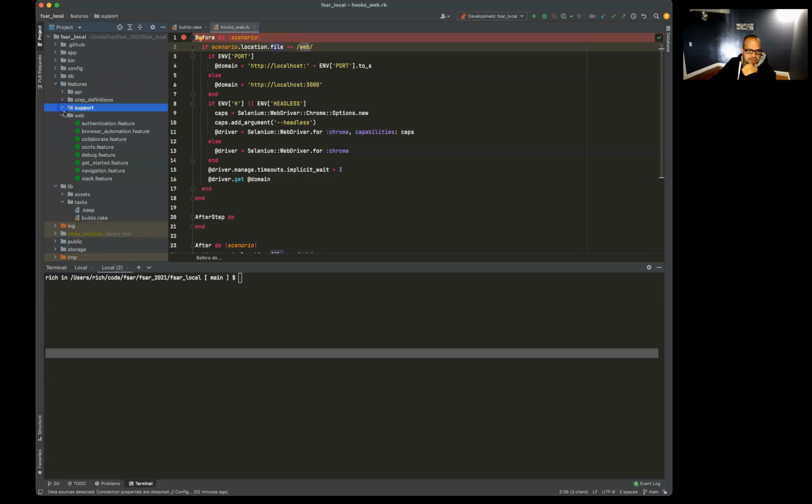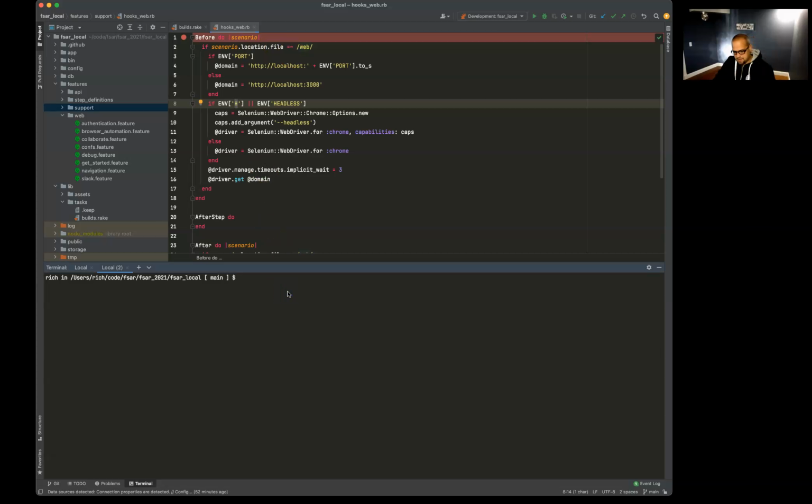So basically, if the feature or scenario that you're running has web in the path, it's going to generate a browser. We're still going to need the headless or H environment variable to run headless for now. But if we're running a Cucumber API feature or Cucumber web feature, we don't need to pass in the environment variable. So let's take a look at that.